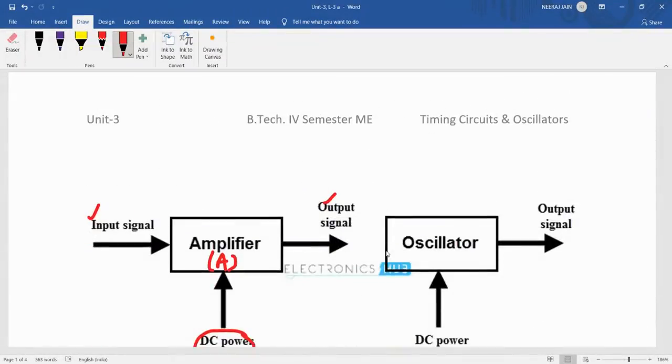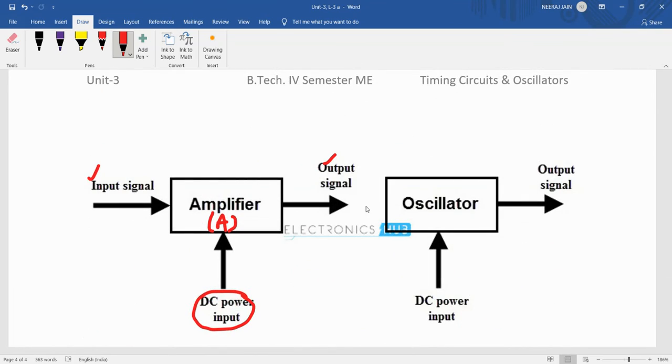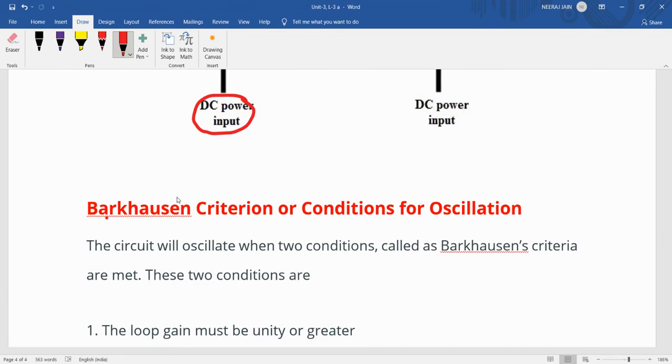So that is written here: if we remove the input, then the DC power input is only for component supply and biasing purposes, and we are getting output of the desired frequency and amplitude. Now the Barkhausen criteria for oscillator working are as follows.